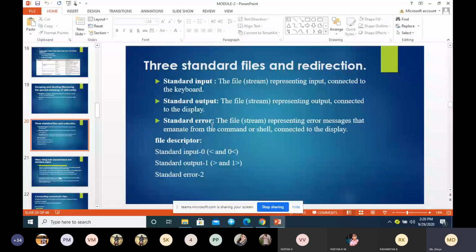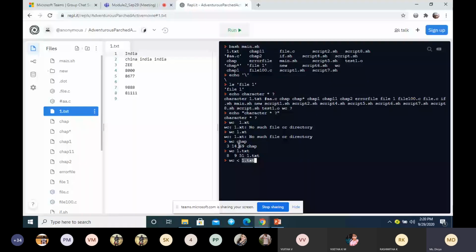We will discuss standard input in detail with an example. For standard input, we can give input for a command either directly from the keyboard, or you can give it with the redirection symbol. For example, I can just write ls star from the keyboard. This is a redirection symbol.